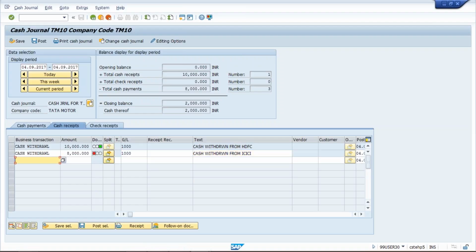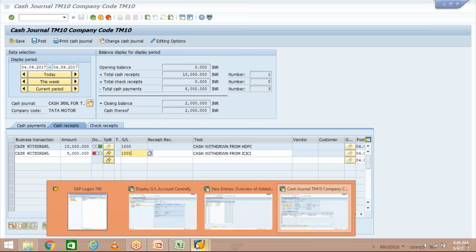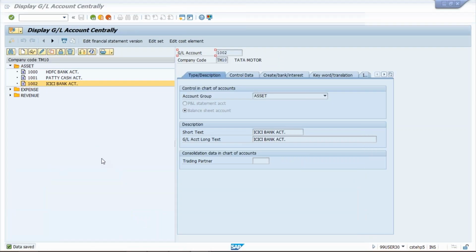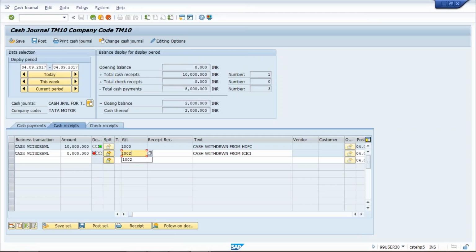Now see the difference, guys. Now this GL account field become modifiable. In the sense, we can modify the GL account manually. Which GL account we are going to give? Not 1001. We are having, I think, GL number 1002, which is ICICI. Give here 1002 and press enter. So if you have given 1002, see here, the system is going to consider it easily.